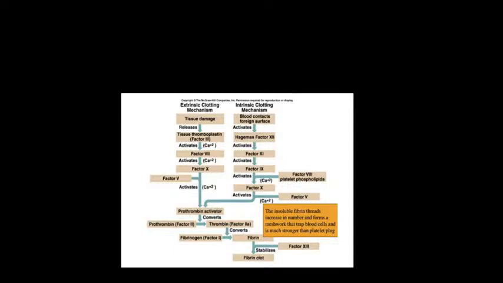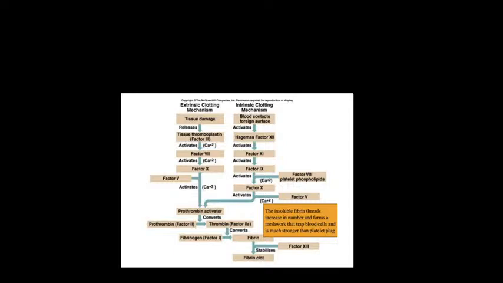So prothrombin, factor 2, will get converted to thrombin. This thrombin converts fibrinogen, and this fibrinogen is getting converted to fibrin. Fibrin will stabilize the clot. In the presence of factor 13, it will stabilize and become a tight clot.